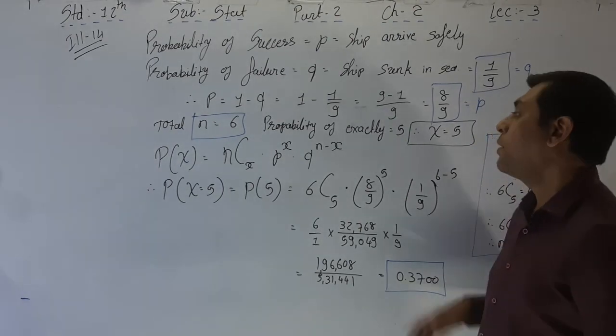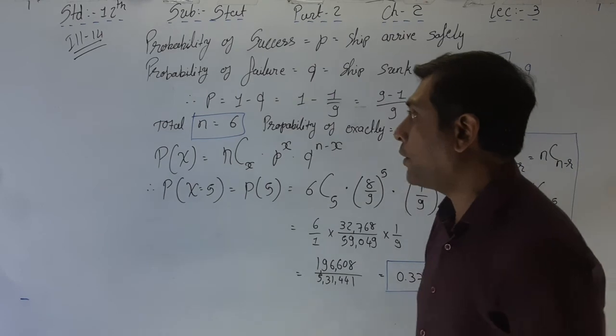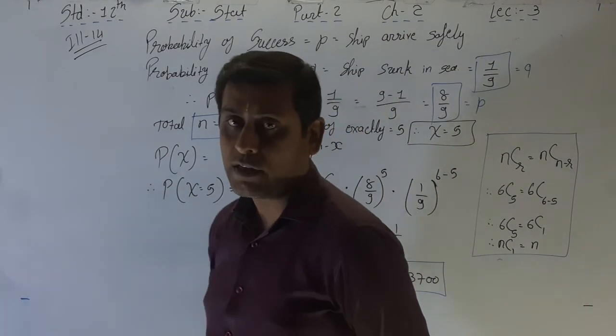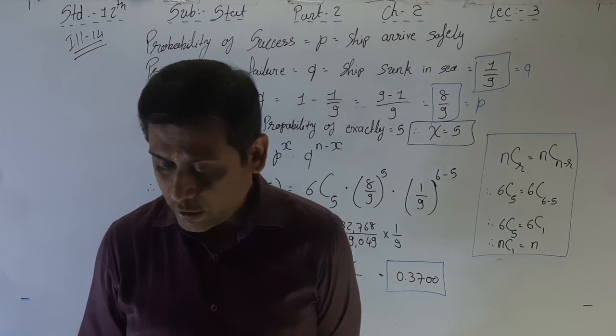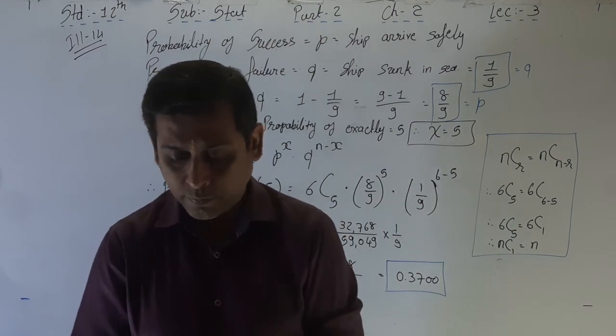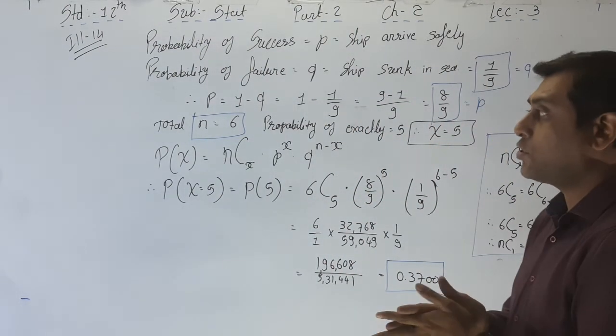Very easy sum, but only after you consider these 2 points, that is the probability of success as well as the probability of failure. So illustration 14 is over. Please write down these and then we will discuss the next illustration.